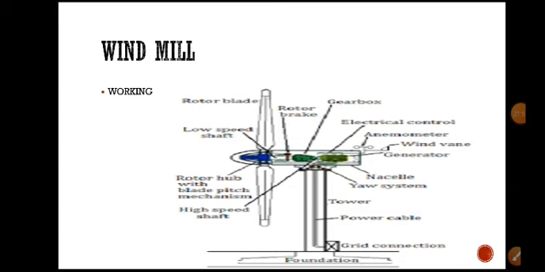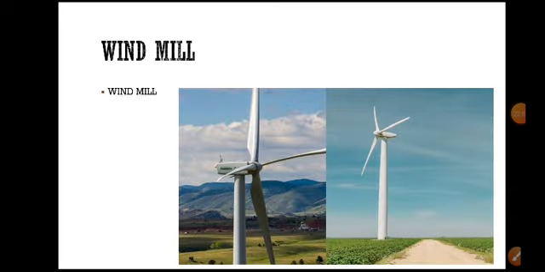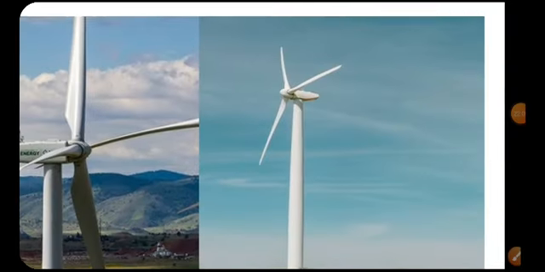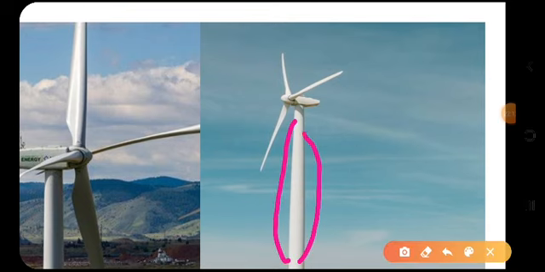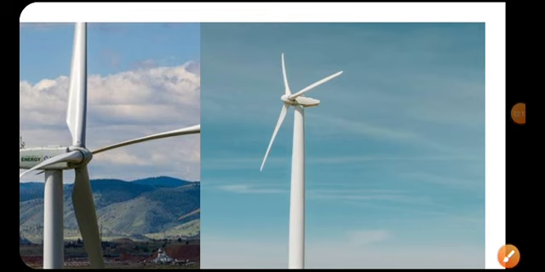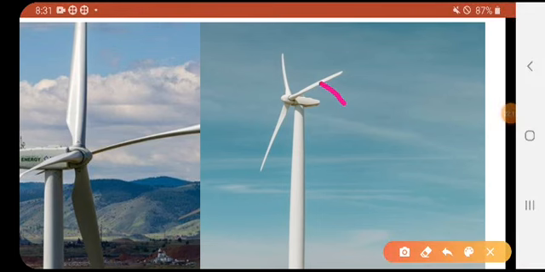On a strong foundational base, we have a tower. On the tower, we have a system, right? This is the windmill. See, this is the tower. The total mechanism will be here only, right?